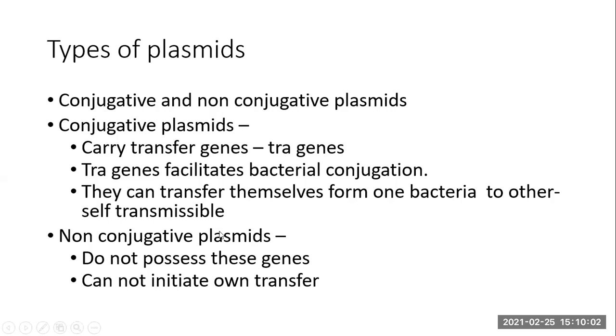So they will remain in that cell only, and from the donor cell they will not go to the other cell, that is the recipient. Okay. But if the cell contains one conjugative plasmid and one non-conjugative plasmid, then this non-conjugative plasmid can be mobilized by using this conjugative plasmid.